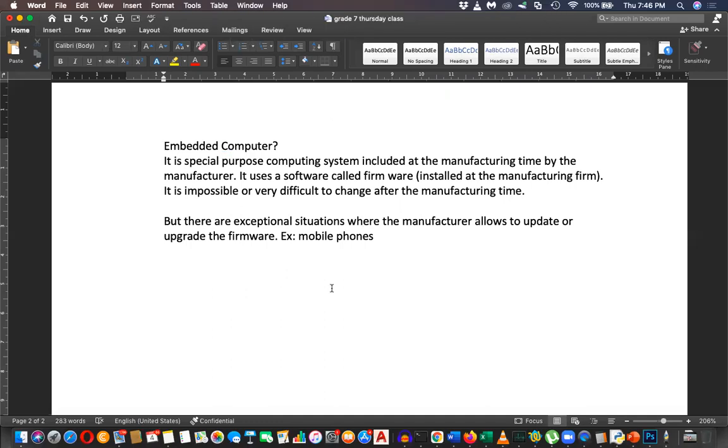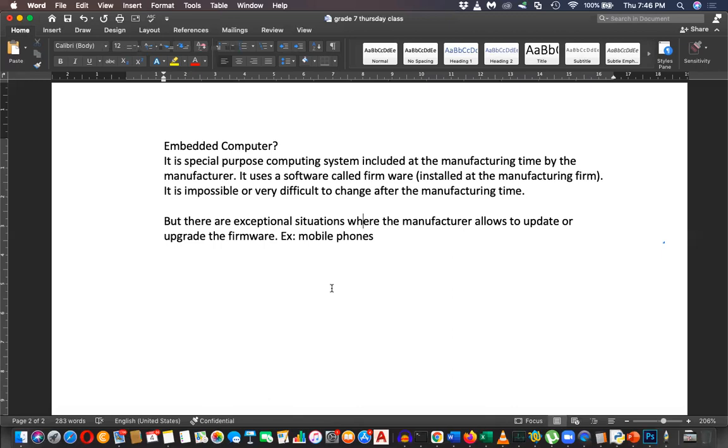For example, the software used in refrigerators, mobile phones, washing machines, air conditioners, or some other gadget like a temperature measurement unit, or the software used in an MRI scanner. Actually, these software systems and hardware systems are added by the manufacturer at the manufacturing time. Later, it is very difficult to change.